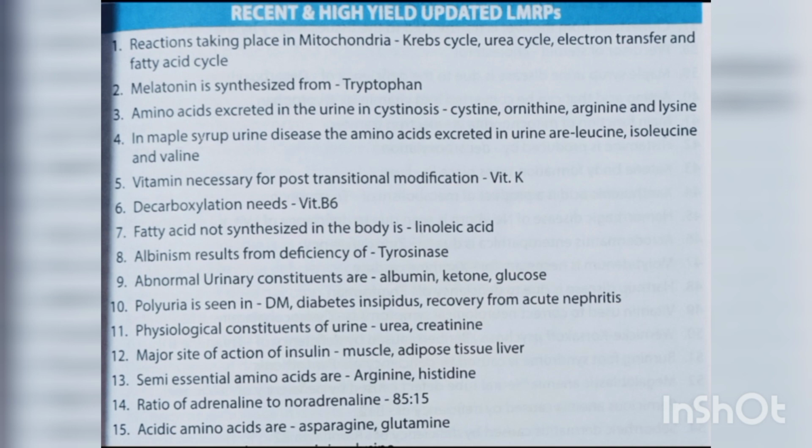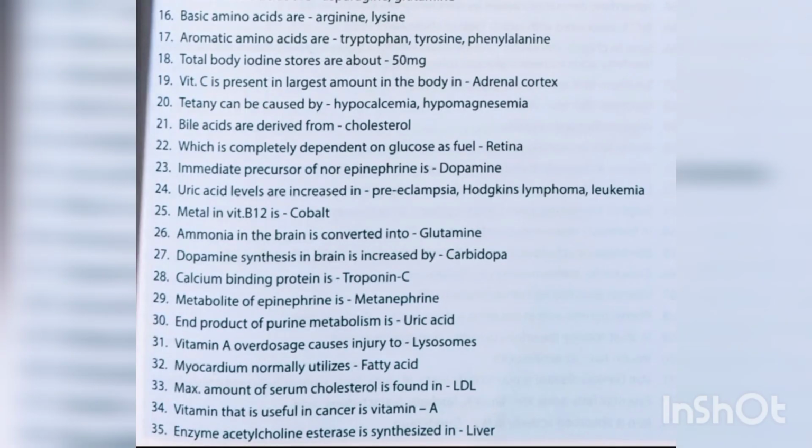Physiological constituents of urine are urea and creatinine. Major sites of action of insulin are muscle, adipose tissue and liver. Semi-essential amino acids are arginine, histidine. Ratio of adrenaline to noradrenaline is 85 to 15. Acidic amino acids are aspartate and glutamate. Basic amino acids are arginine, lysine.